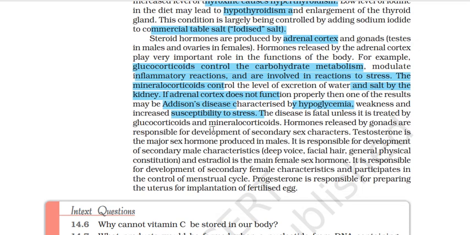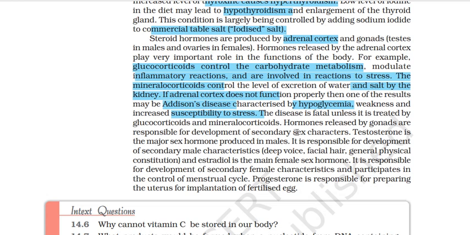So carbohydrate metabolism, producing glucose inside the body, glucocorticoids do it. Inflammatory reactions, even reaction to stress. Then mineralocorticoids: the level of excretion of water, how much salt, how much mineral is to be kept in the body, how much is to be excreted out. Mineralocorticoids are going to look after that.